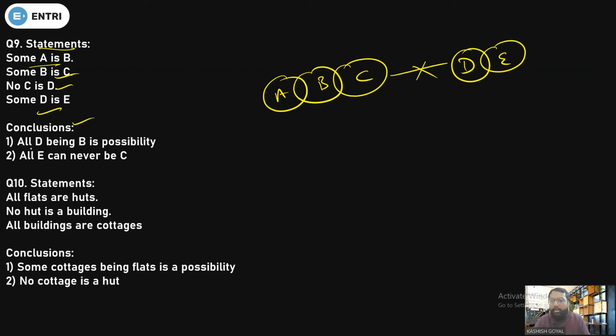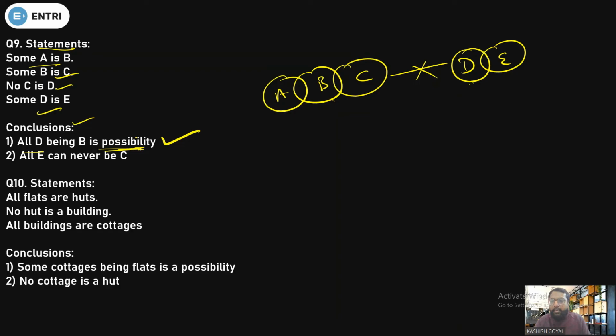Done? Okay, now conclusion number 1: all D being B is a possibility. So what we need to find out is the possibility of D with respect to B. Now we know that between D and B there is no exact relationship, so you can take all the D into the B. Yes, it is possible. They are asking about possibility. Yes, it is possible, but it is not definite. Okay, so how do you solve them?